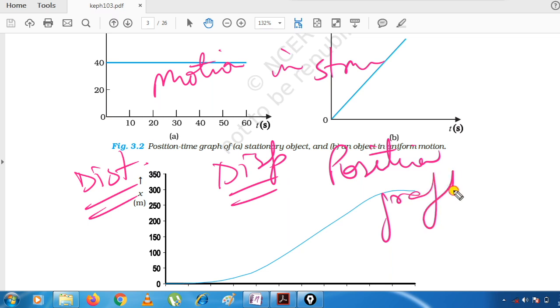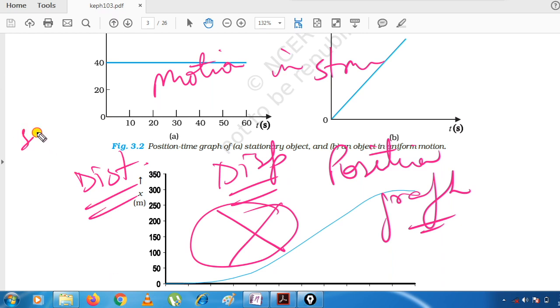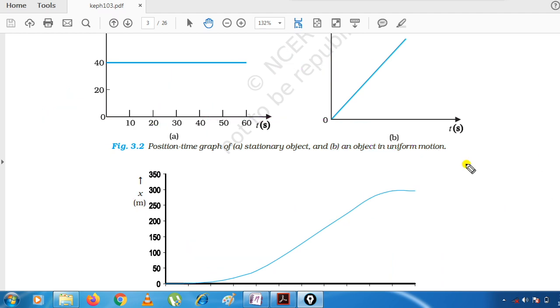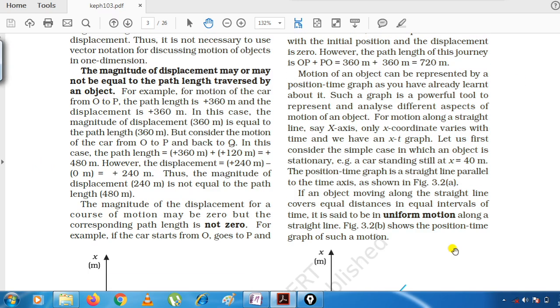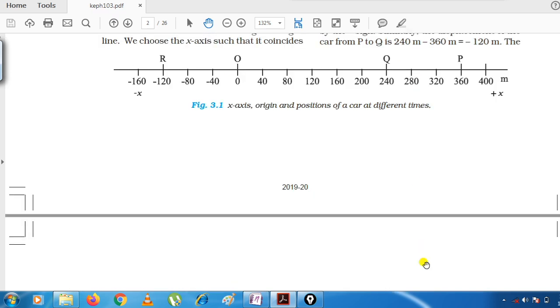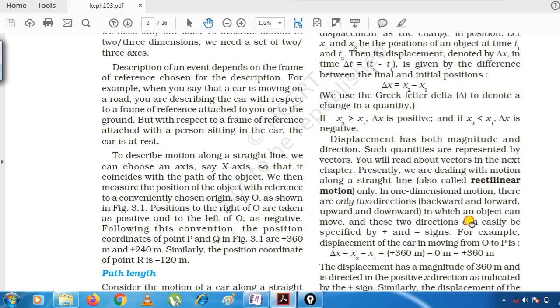Many graphs are shown here. These are all excluded from the syllabus, but still we are going to study them, because if you leave these things, then what will you study in the chapter? This is the base of the chapter. Don't know how CBSE removed these parts from the syllabus. We are not going to leave these things on the basis that CBSE deleted this part from the syllabus. We are going to study this surely.